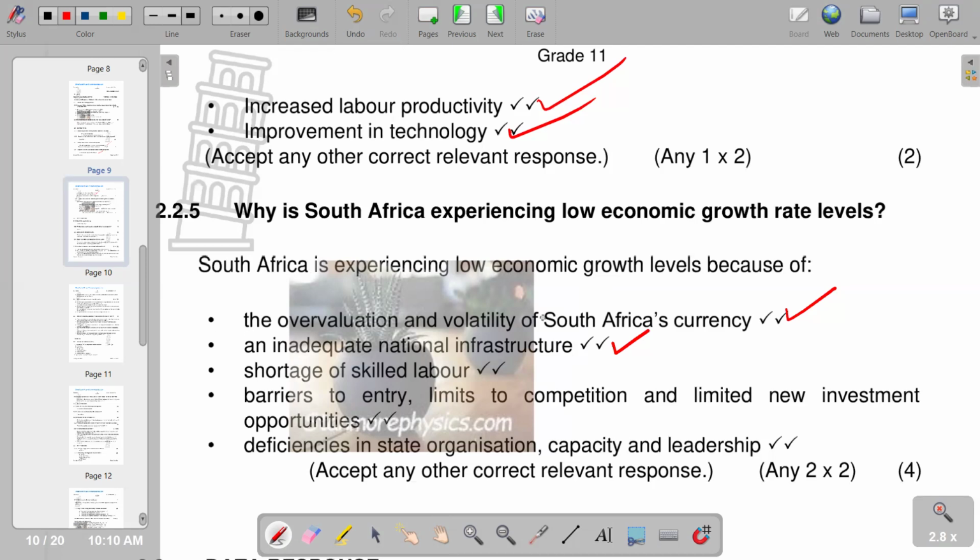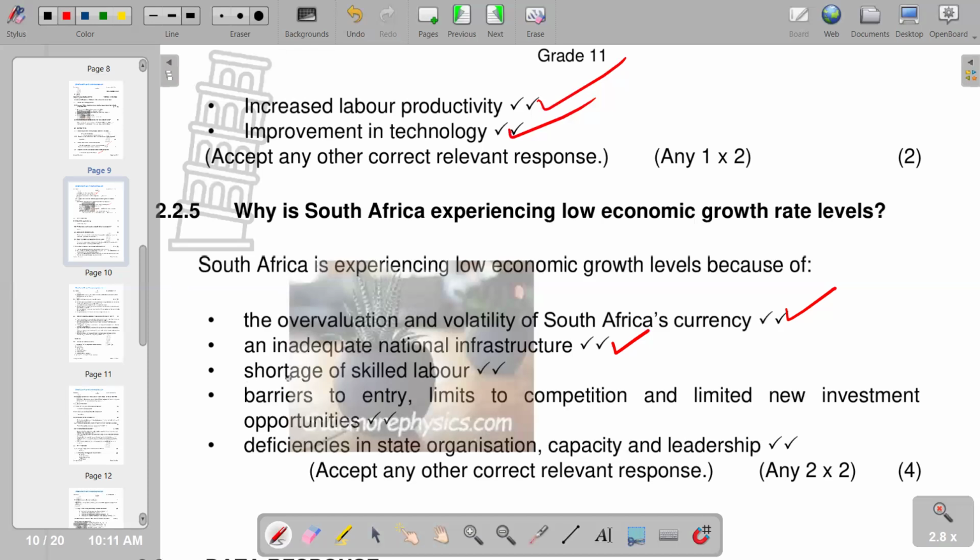Then in terms of overvaluation and volatility of the South African currency, we are saying if our currency is overvalued, it means our exports are going to go down. The demand for our local products from foreigners is going to go down, as they need more units of their currency to buy our currency. In that case, it's expensive for them to buy the local currency so that they can buy the goods that are being produced in the local economy. So from that point of view, the demand for our locally produced goods will go down. In that case, it will lead to low economic activity, which is finally going to lead to low economic growth. So this is what we have.